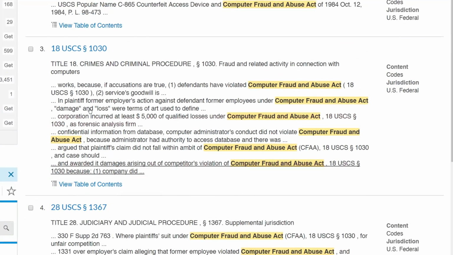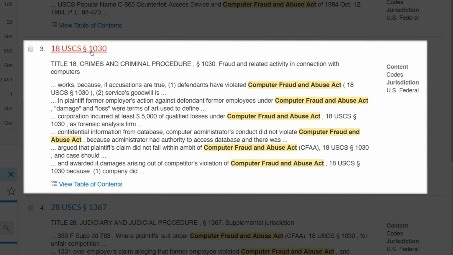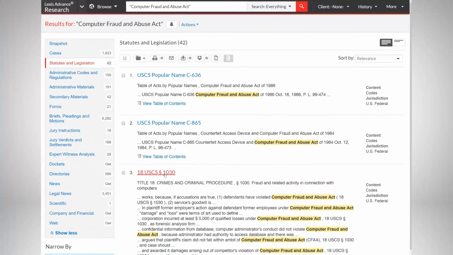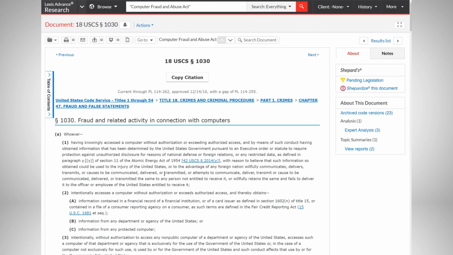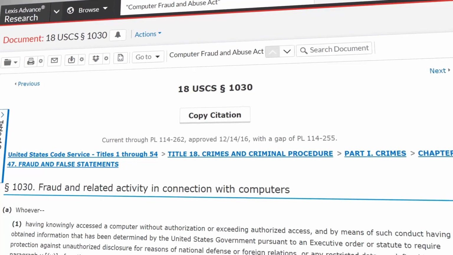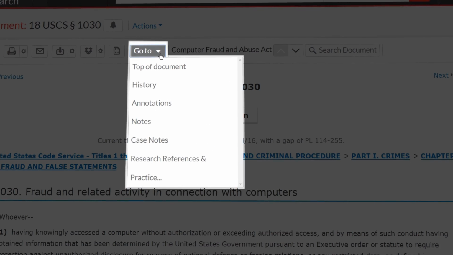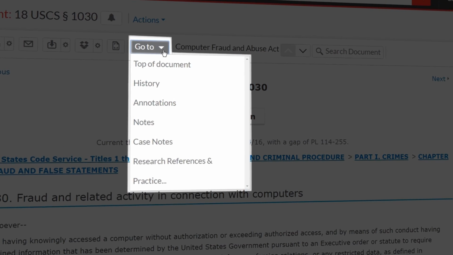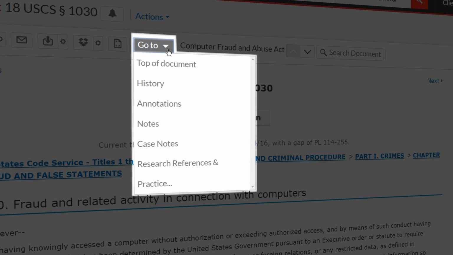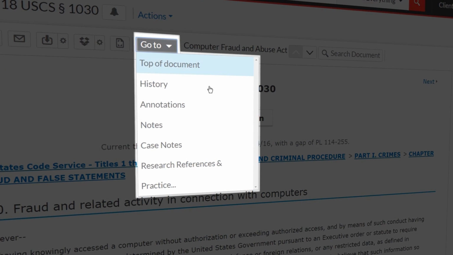Now you see that 18 United States Code Service 1030 is part of the Computer Fraud and Abuse Act, and the section named Fraud and Related Activity in Connection with Computers is the statute at issue in your brief assignment. Retrieve this document. Statutes on Lexis Advance contain a wealth of information. You can use the Go-To menu at the top of the page to advance to the text of the statute, legislative history sources, case notes, and more.